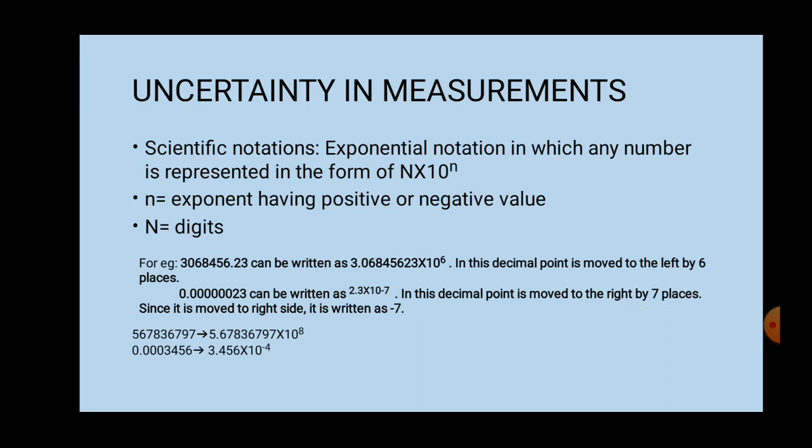Suppose I say 100 gram of glucose or 100 gram of salt. What is the meaning of that? 100 is a numerical value. Gram is the measurement, a measurement of mass. Now here, under uncertainty in measurement, there is one topic called scientific notation.